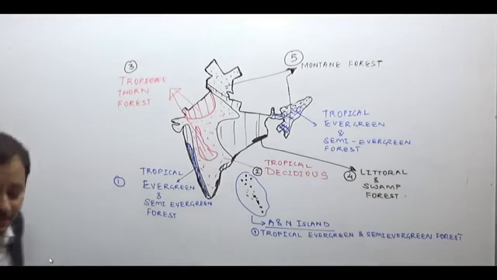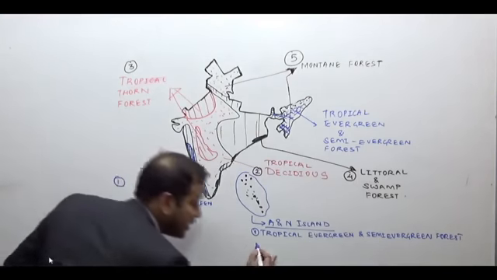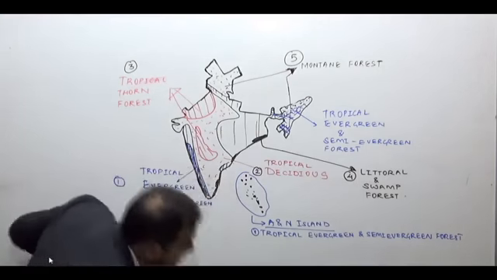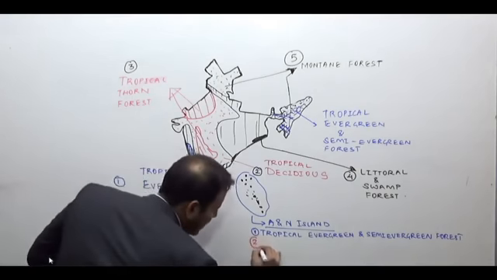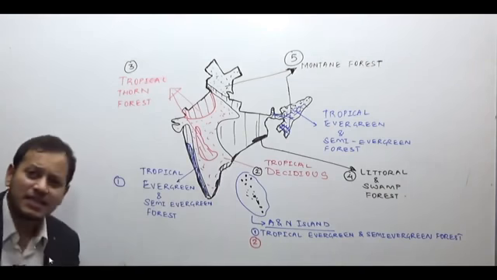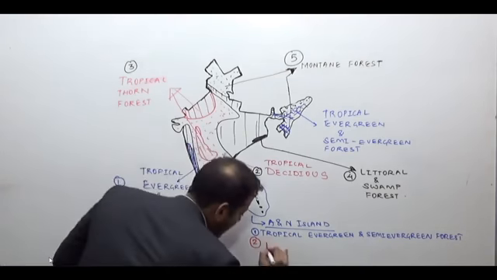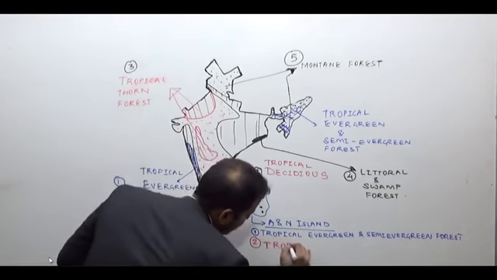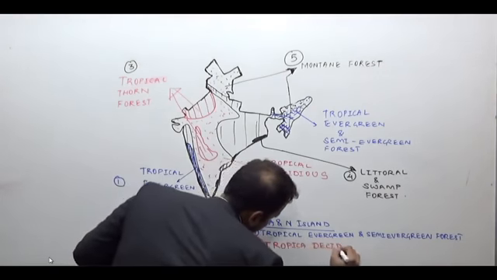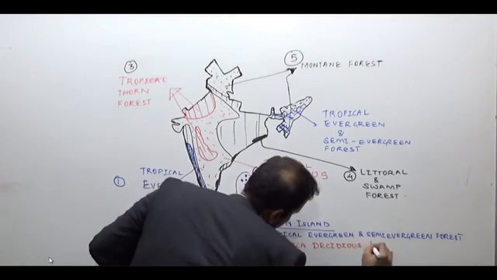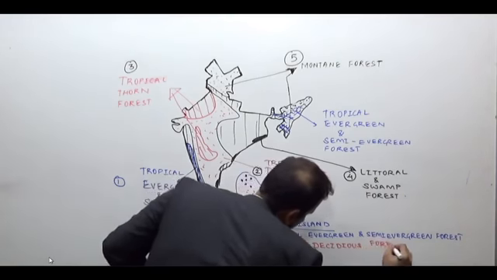In fact, in the less rainy region of Andaman and Nicobar, there is also tropical deciduous forest.